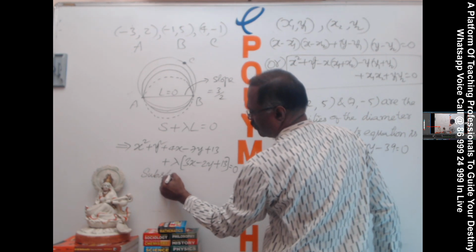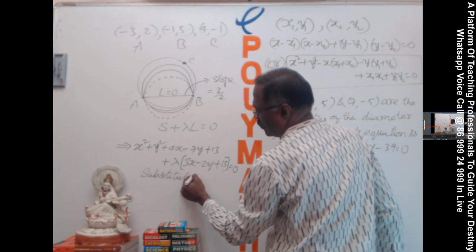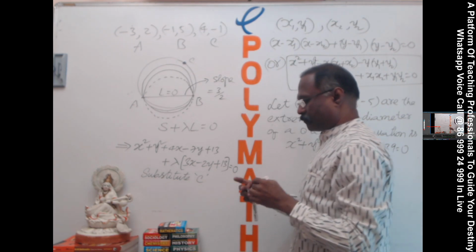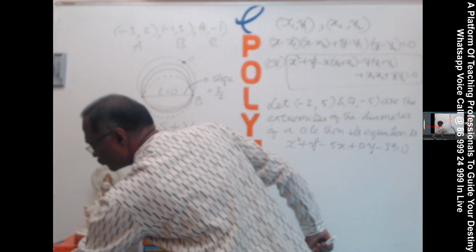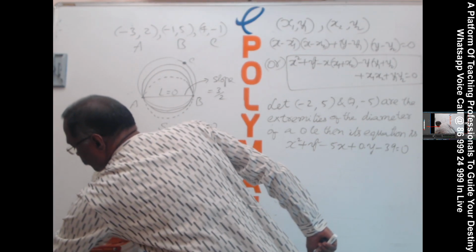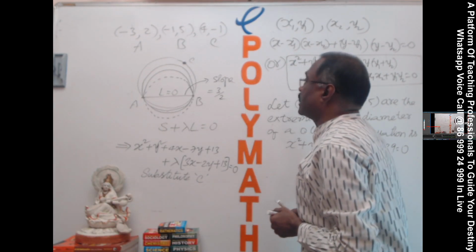Substitute C, please. What is it then? If you substitute C, I'm writing directly.